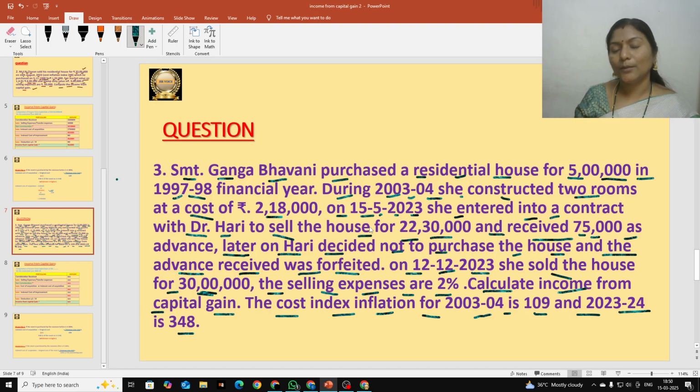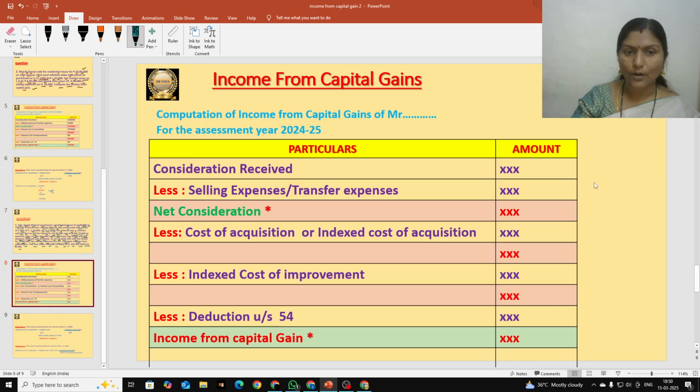And later in the month of December, she sold her house to another person for 30 lakhs. That is the consideration received. Selling expenses are 2%. We should calculate that, and give it as a deduction from consideration received. And here we have to calculate income from capital gain. Okay, so this is our question, and let us now discuss how to do the solution.